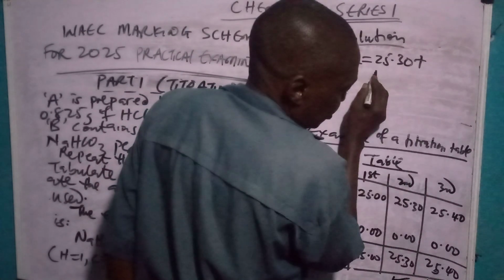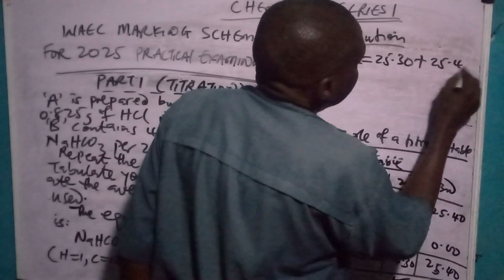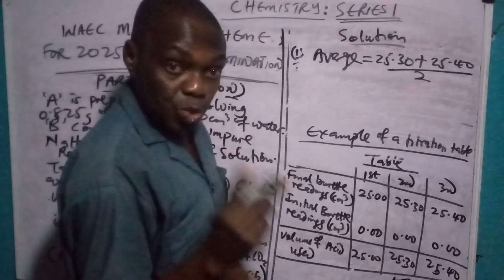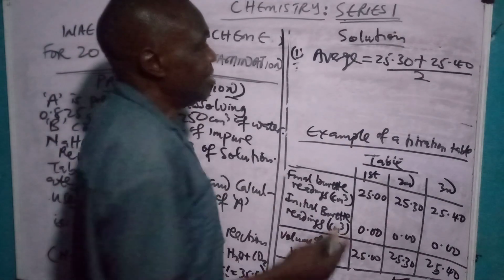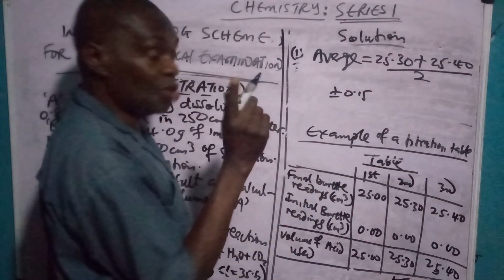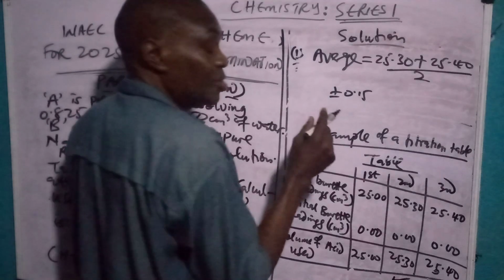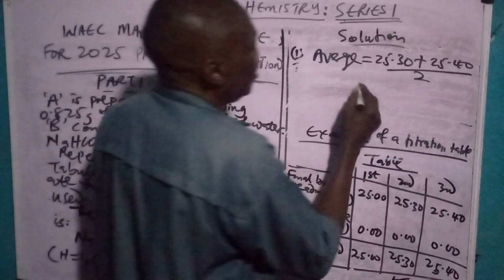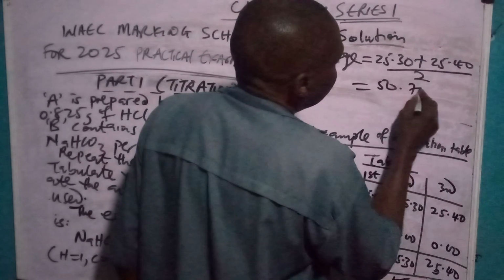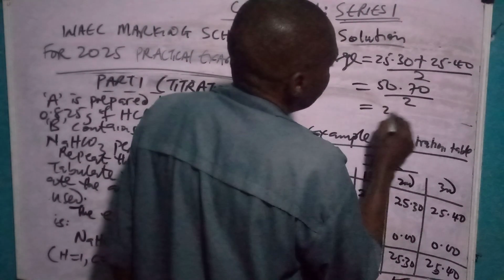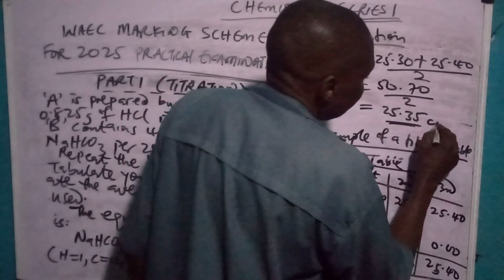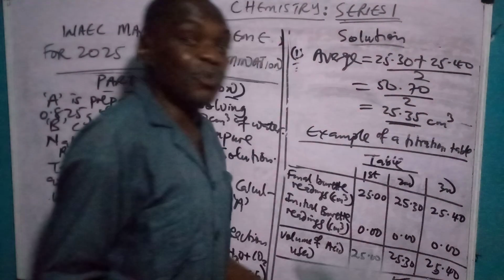25.30 plus 25.40 over 2. We are using over 2 because you took 2 concordant values. Concordant means they are closest, not differing by more than plus or minus 0.15. Remember, WAEC chooses 0.15, NECO takes 0.20. So that is how you now subtract. You have 50.70 over 2 gives you 25.35 cm cube, cubic centimeter. You must include that.